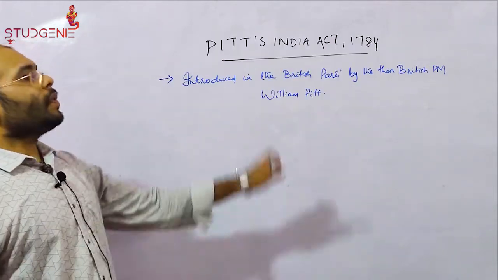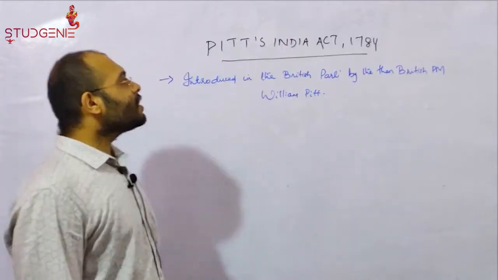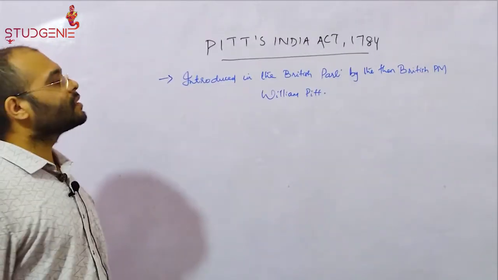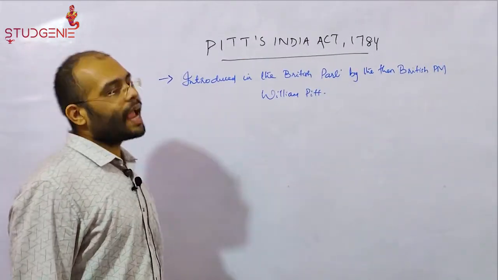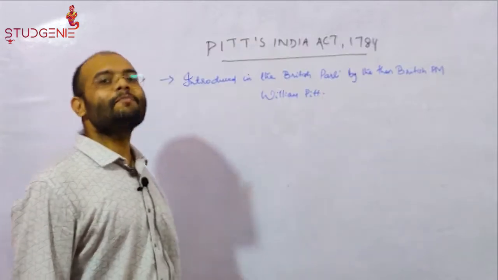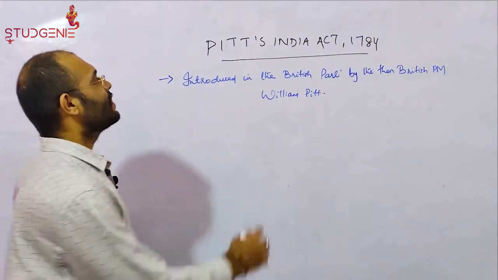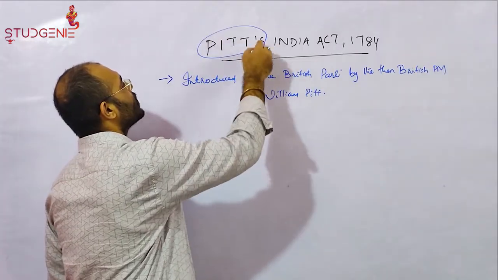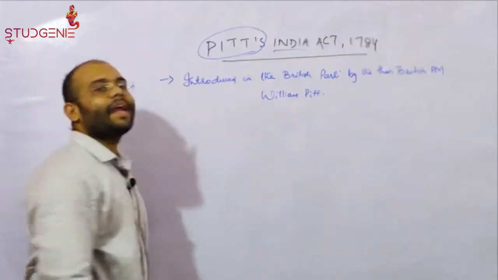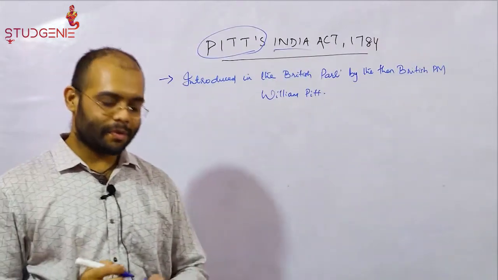William Pitt, who was the British Prime Minister in 1784, introduced this act in the British Parliament. Hence, this act came to be known as the Pitt's India Act of 1784.